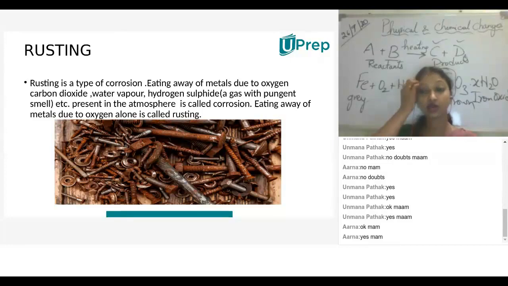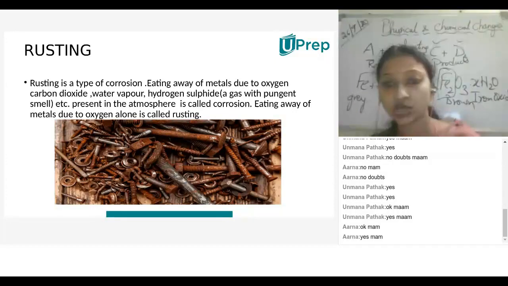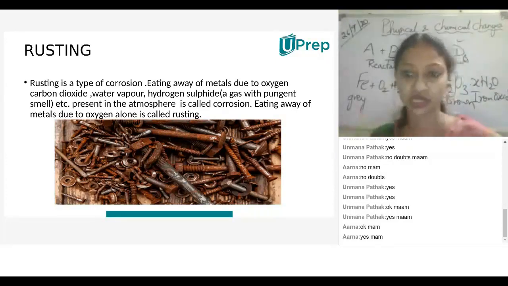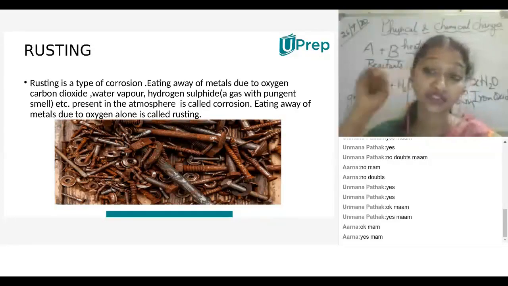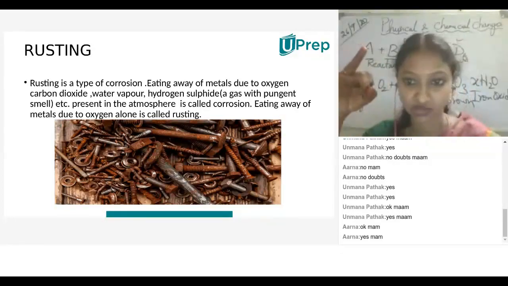Understood? Any doubt? Crystallization is a physical change. Rusting is a chemical change. I need to correct that heading in the next session. I just cleared the doubt; it was a typing mistake. Crystallization is a physical change. Rusting is a chemical change.